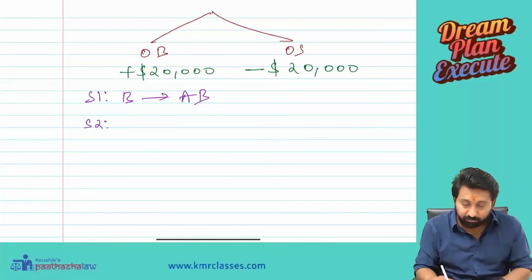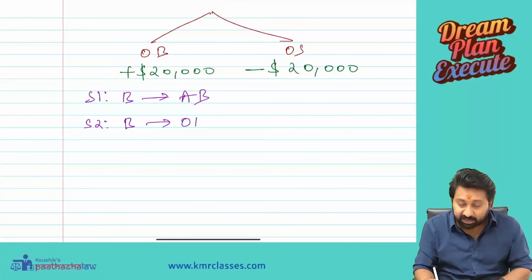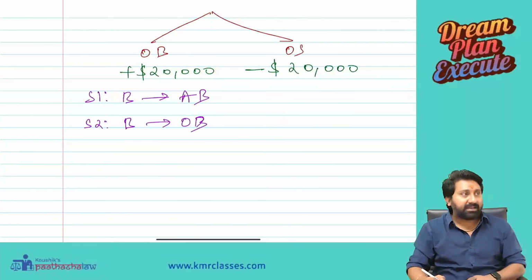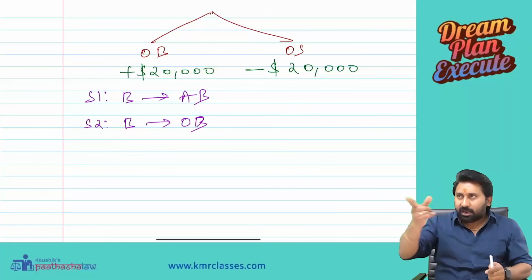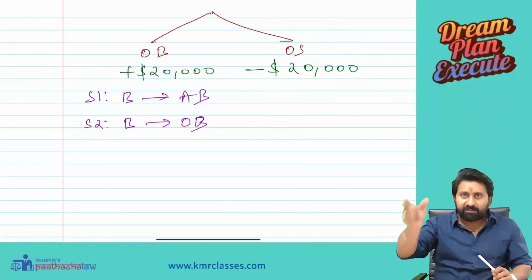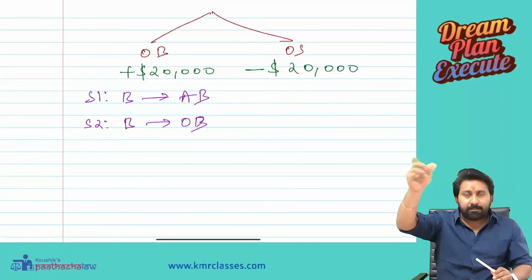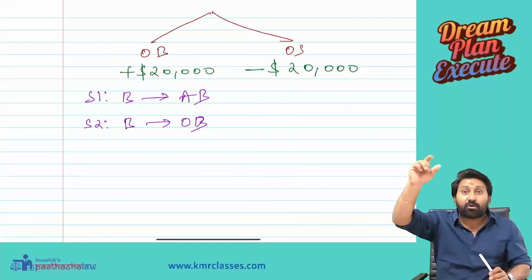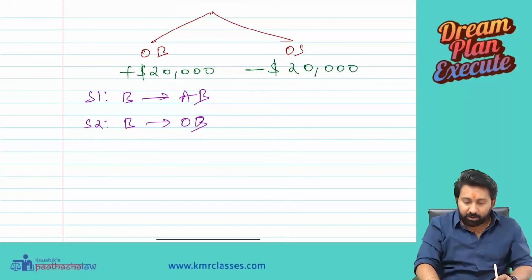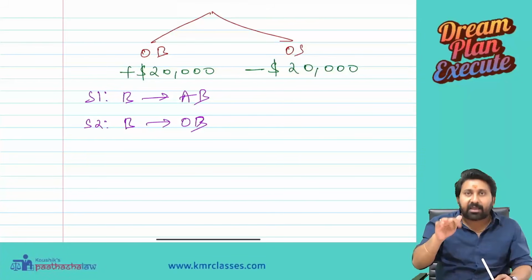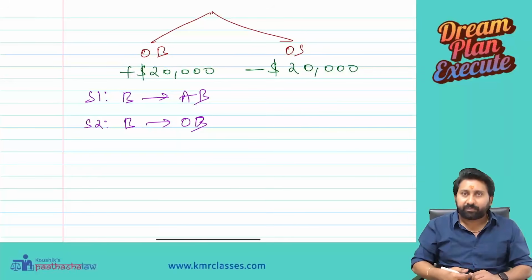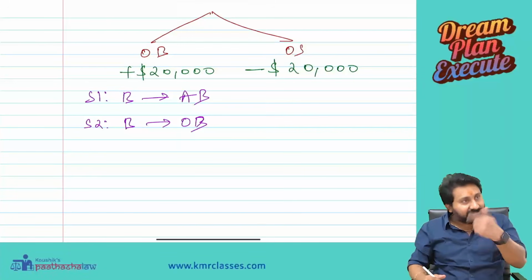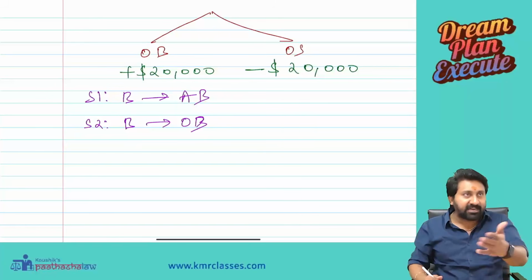Then step 2: the banker will deal with other banks, not associate banks. SBI will call HDFC and ask, do you have enough reserves of dollars? If you don't, I am ready to give it at the prevailing rate. At the prevailing banker's quotation, no lower rate. At that rate, I am ready to give. This banker will tell them, I have an extra $20,000; if you want, I will transfer it to your account. The account we are going to use is a Nostro account. We will see that later.